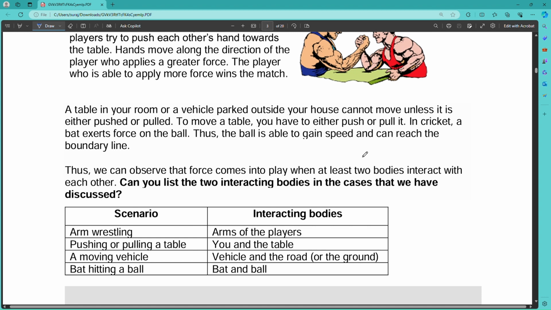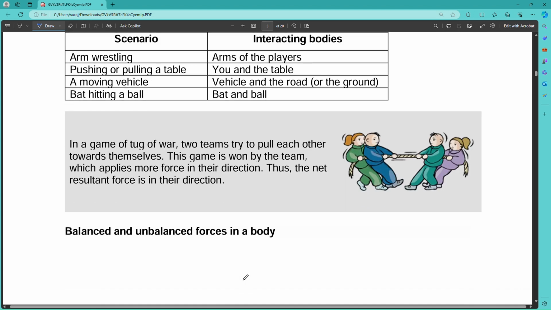In arm wrestling, the interacting bodies are the arms of the players. Whenever you push or pull a table, the interacting bodies are you and the table. That's why we can experience the force. These are examples of contact force, because after contact with each other we experience the force. For a moving vehicle, the interacting bodies are the vehicle and the road or ground. Similarly, a bat hitting a ball: the interacting bodies are the bat and the ball. So these are the interactions of forces.